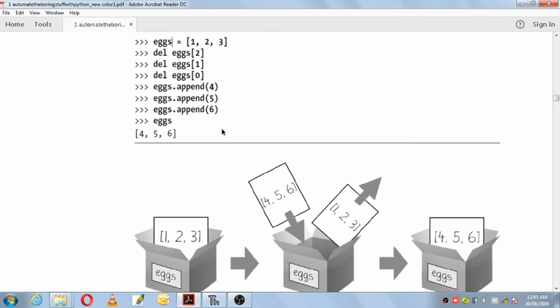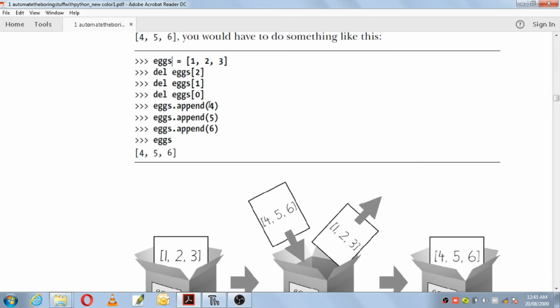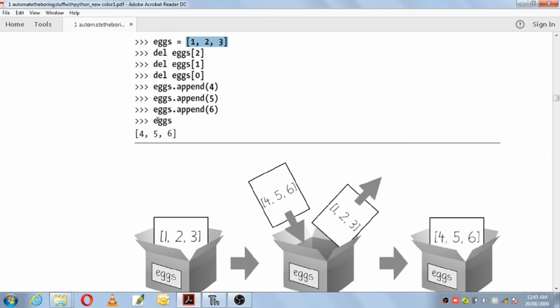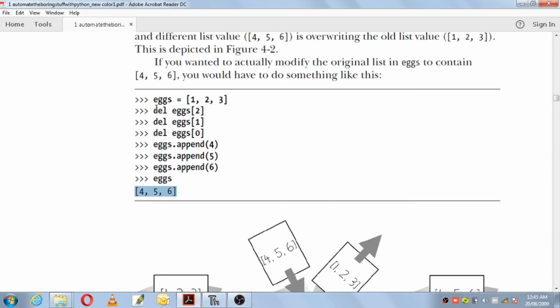Then what you have to do is x.append(4), x.append(5), x.append(6). So you have appended 4, 5, 6 to the same list. And then when you print the list name x, it will show you 4, 5, 6. So this is how you can mutate the values of a list without overwriting. That means the original list itself you have changed to 4, 5, 6.